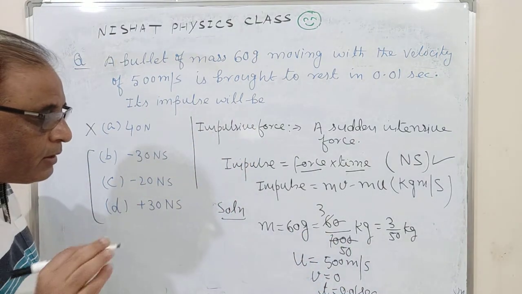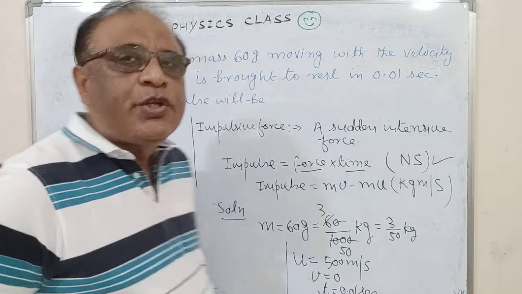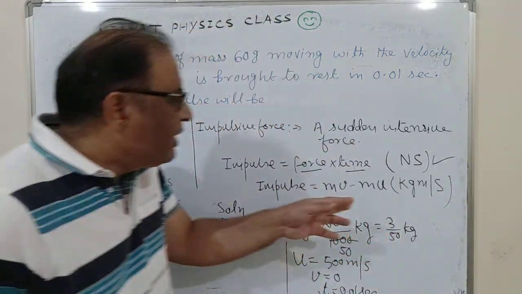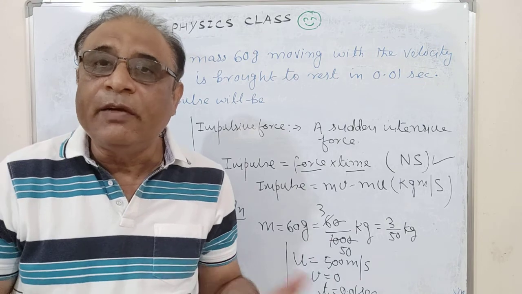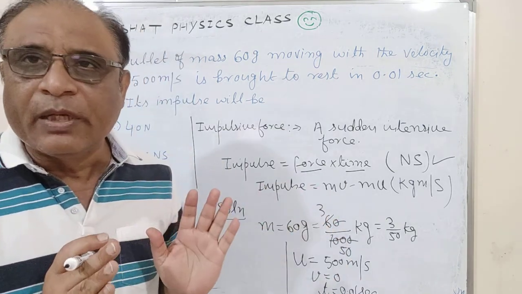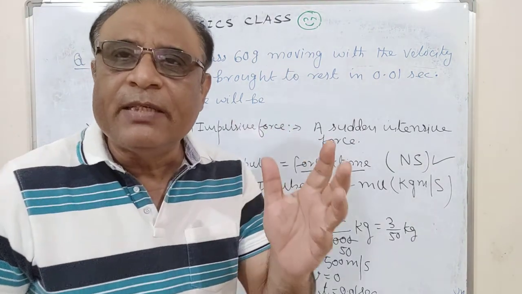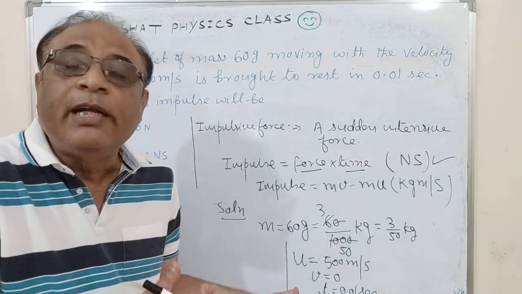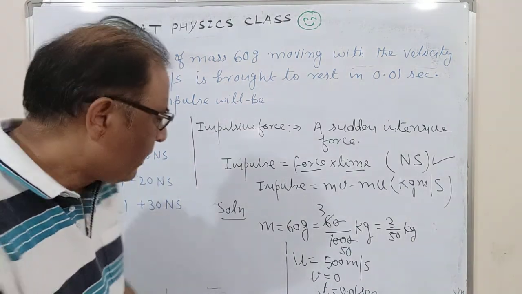Okay students, now see one thing: in this question there is no need of time at all, because with the help of mv minus mu you can find out impulse. So what is the need of time? No use of time here. It is in the question just to change the mind of the students, to create confusion, because for the 9th it is an extended question.